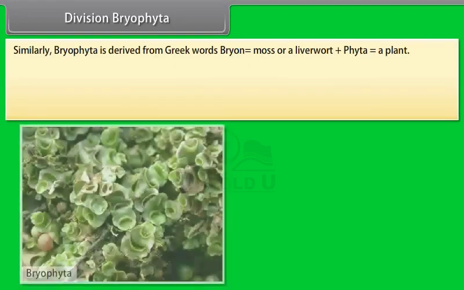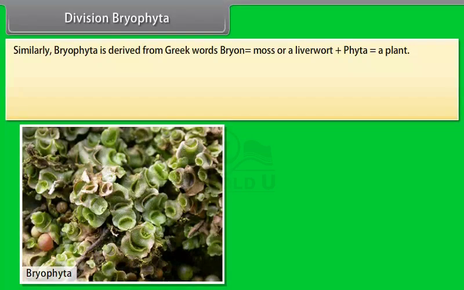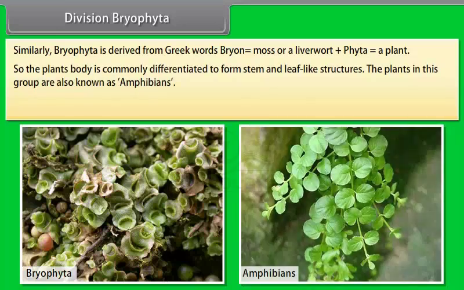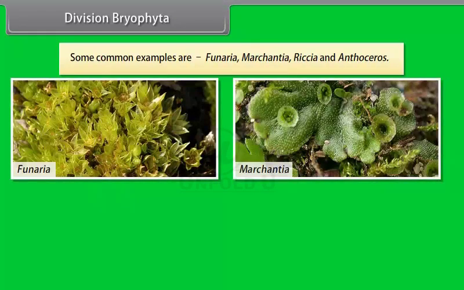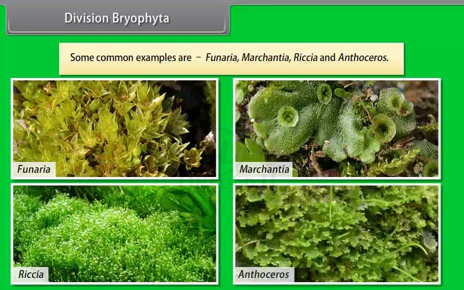Division Bryophyta. Similarly, Bryophyta is derived from Greek words bryon, which means moss or a liverwort, plus phyta, which means a plant. So the plant's body is commonly differentiated to form stem and leaf-like structures. The plants in this group are also known as amphibians. There is no specialized tissue to conduct water and minerals. Some common examples are Funaria, Marchantia, Riccia, and Anthoceros.